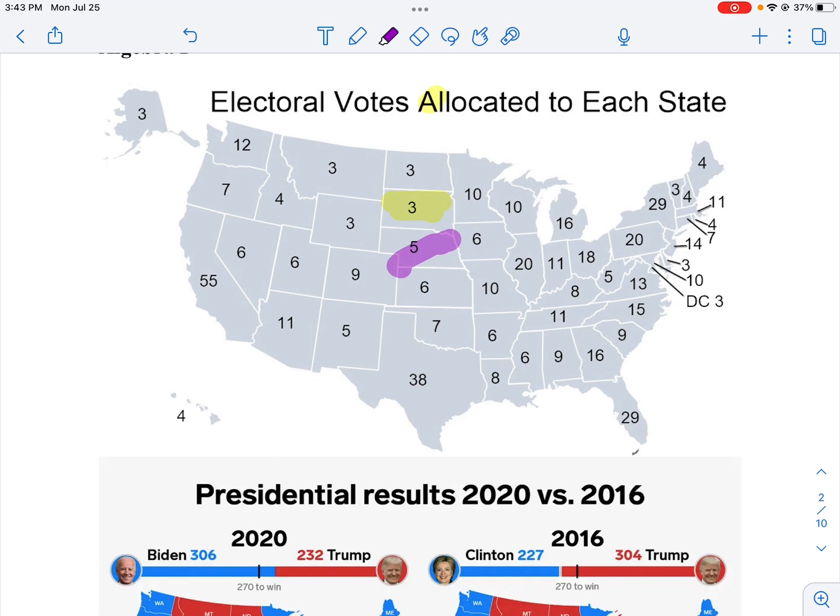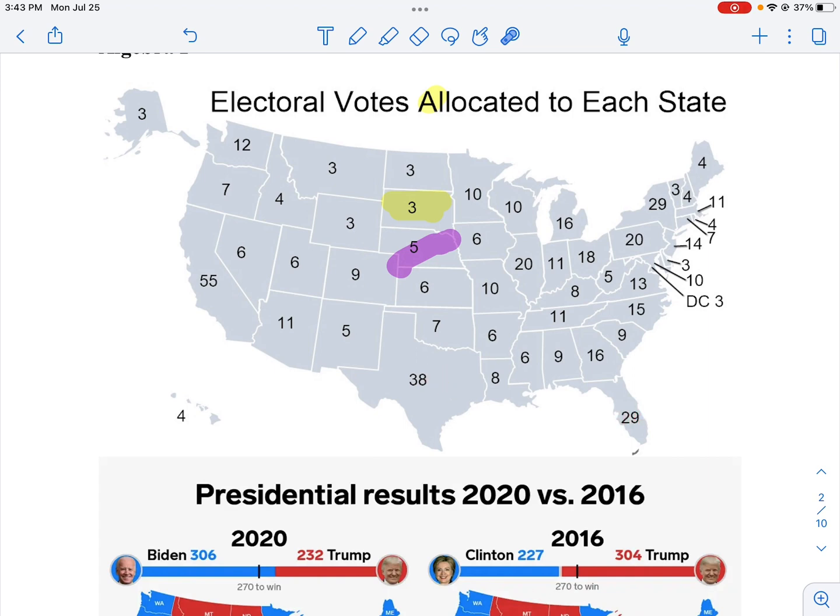That is, if your candidate wins by 1 vote or wins by 1,000,000 votes, they get all the electoral votes for that state. So in South Dakota, we have 3 people who will vote that way. Notice in California, they have 55. That's a very big state, and 38 in Texas, and 29 in Florida.